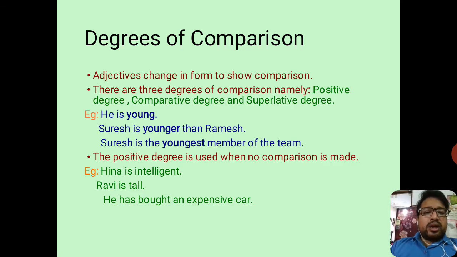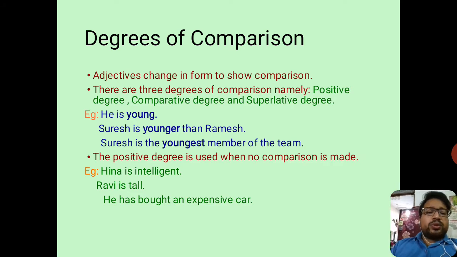In superlative degree, however, we compare one thing with a group of things, and this group of things also includes the thing which is being compared. For example, Suresh is the youngest member of the team. So in a team in which Suresh is also included, Suresh is the youngest. The extent to which his youngness can be measured is that among the team players, he is the youngest.